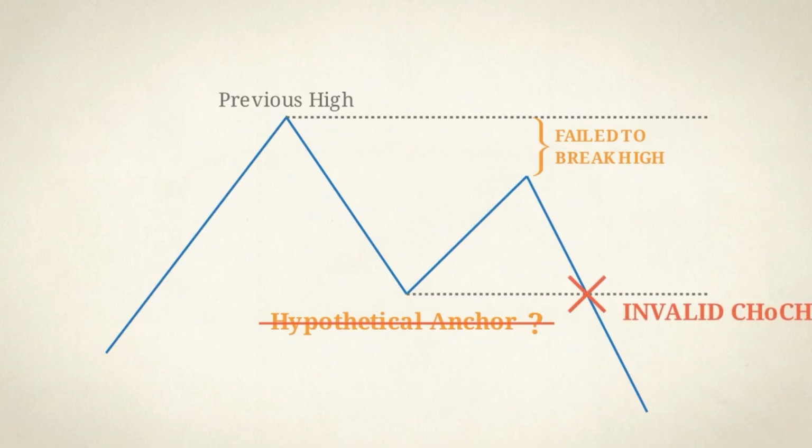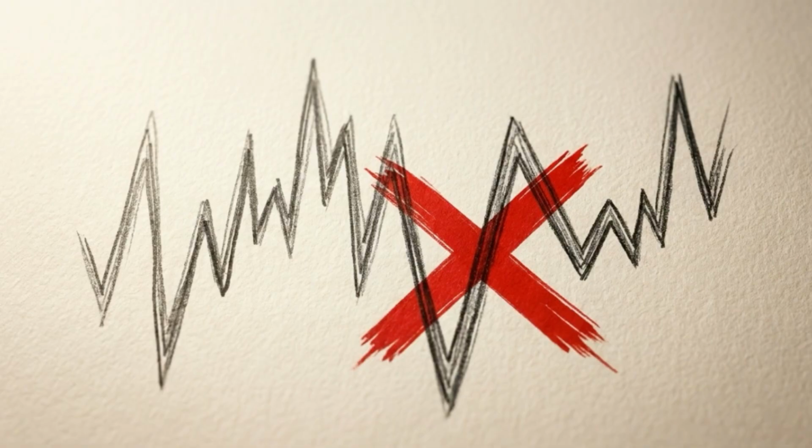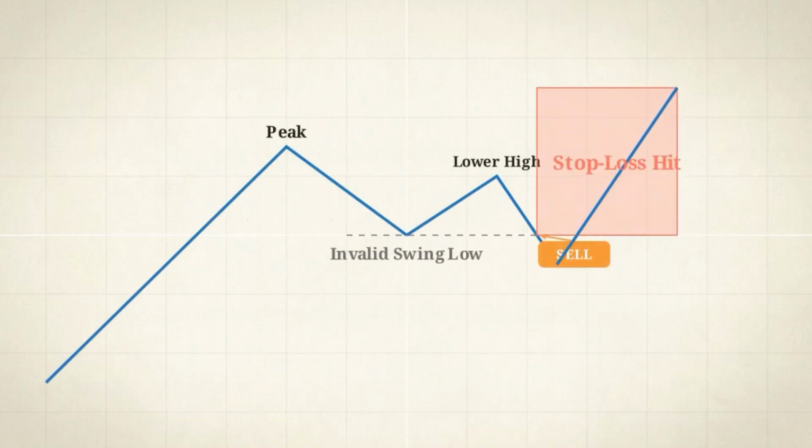The resulting drop is an invalid change of character. Treating an unconfirmed dip as a structural floor turns market noise into a false signal. You end up trading a reversal that isn't actually there. The next trap is the micro-pullback.